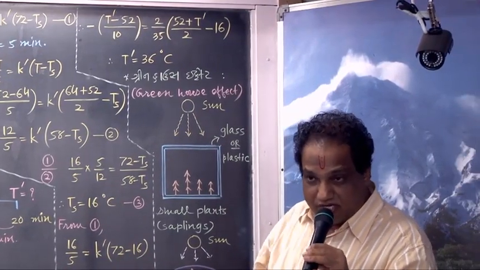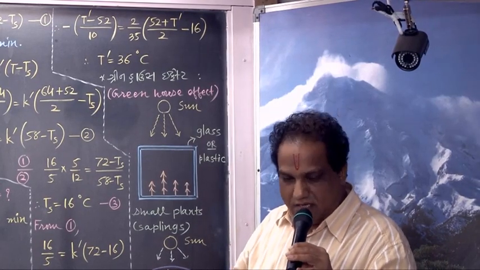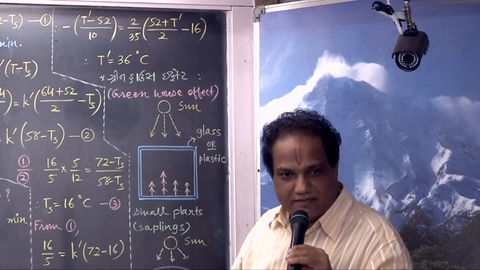Can I give you some extension in the same sum? Say yes, boldly, readily.